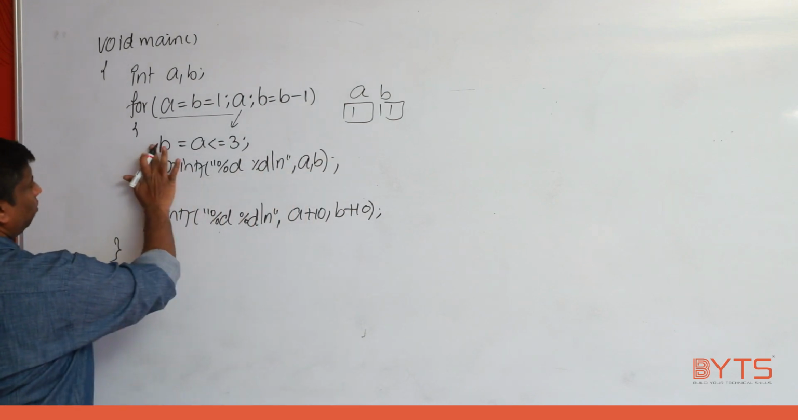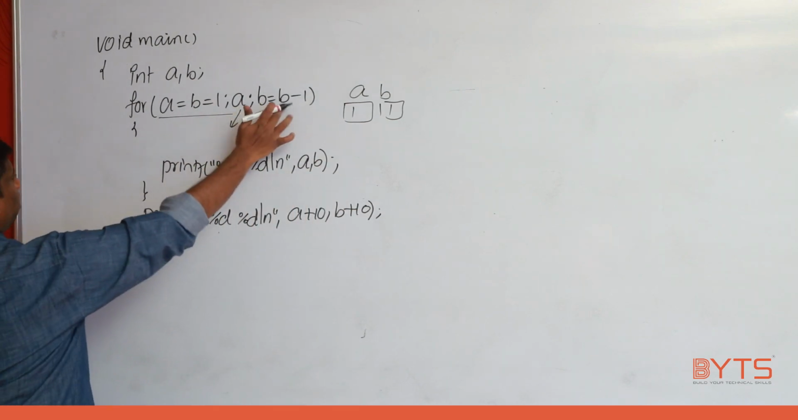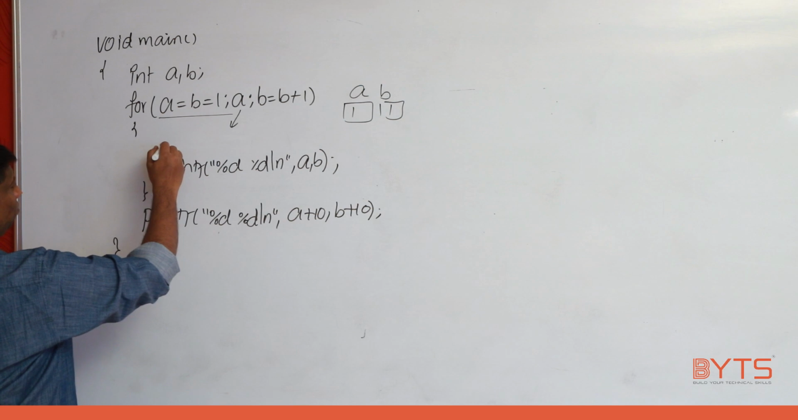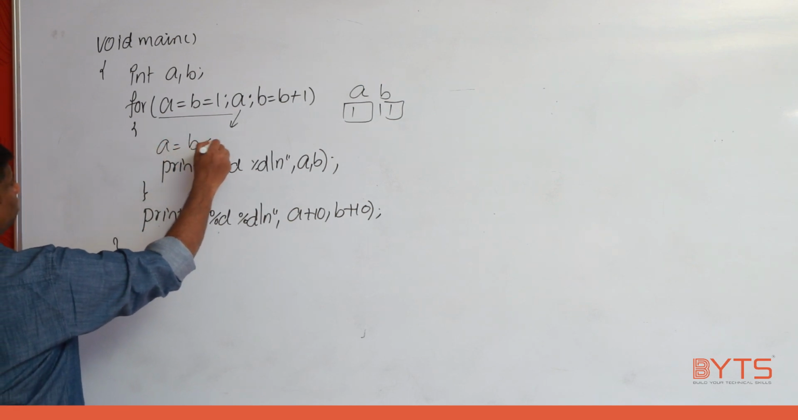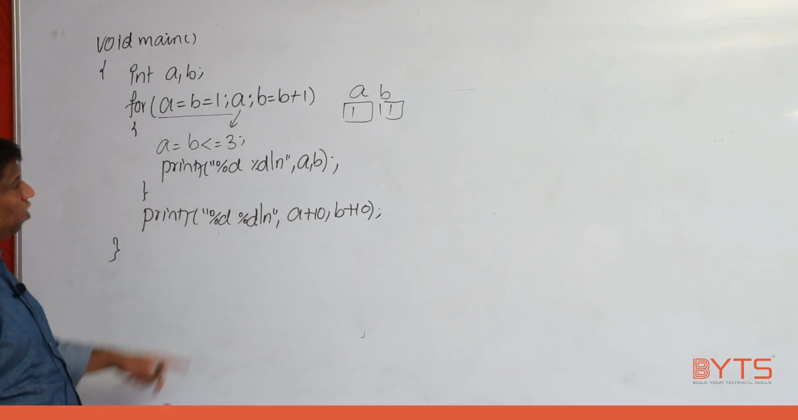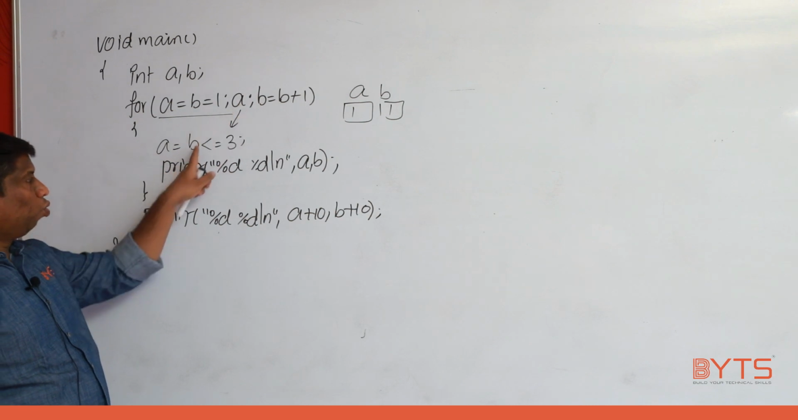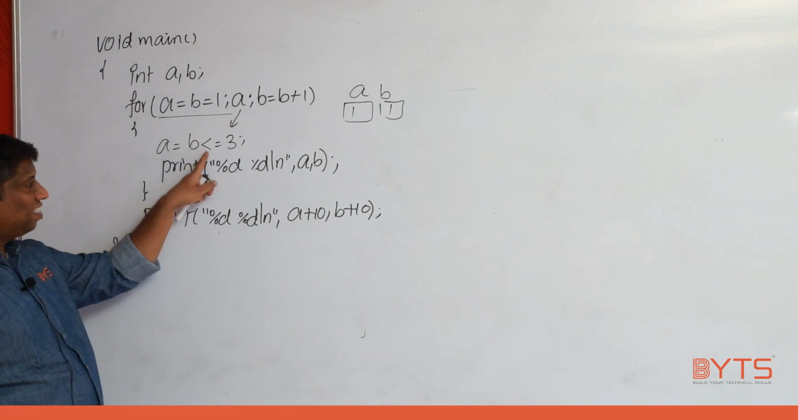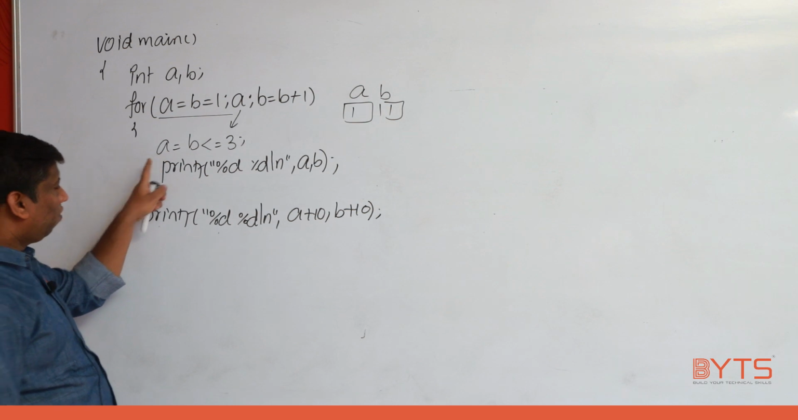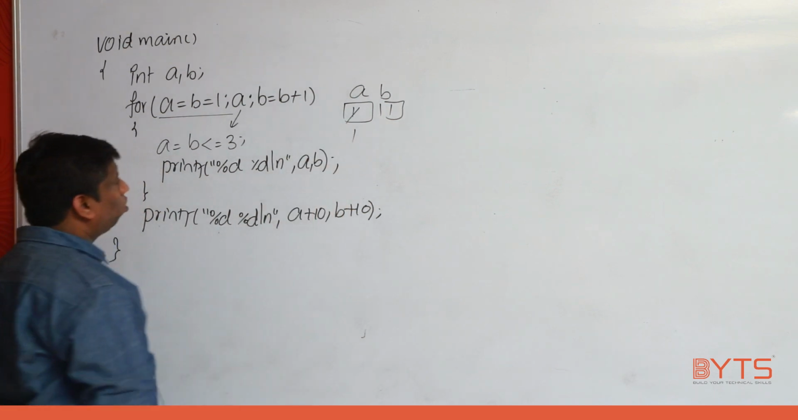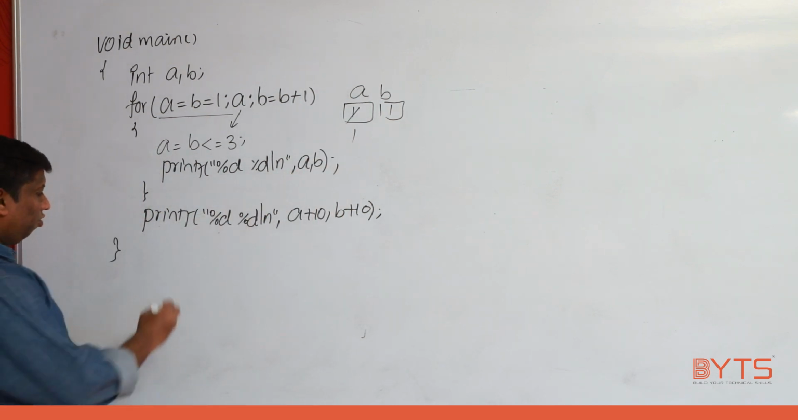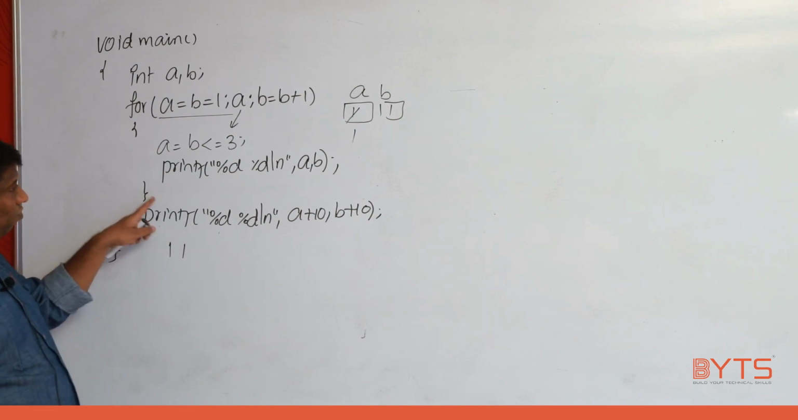Okay, instead of this, let me write this way now. Okay, let me change the problem. A is equal to B less than or equal to 3. Small changes only I did. What is the value of A? 1, true, come inside. 1 less than or equal to 3, true. The value of A is updated to 1. Okay, fine. Now print the value of A and B. 1, 1. End of the loop, come here.